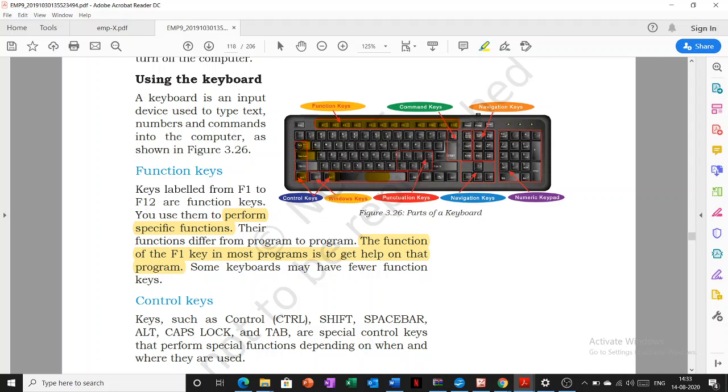See, we know caps lock, right? Shift key is used to have uppercase characters. Space bar is used to move rightwards with one character space, and tab is used to move rightwards with 0.5 inches space, right? So there is a difference between space bar and tab. With space bar you are going to have one character space, and with tab you are going to have 0.5 inches space that almost covers 4 to 5 characters.